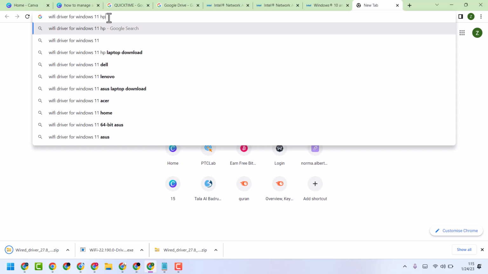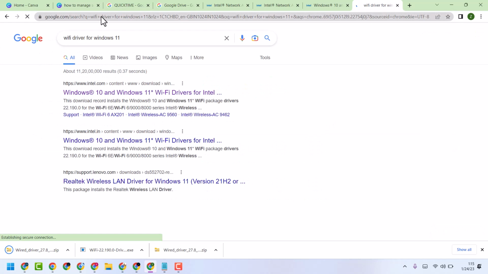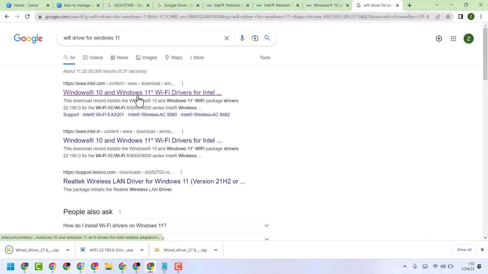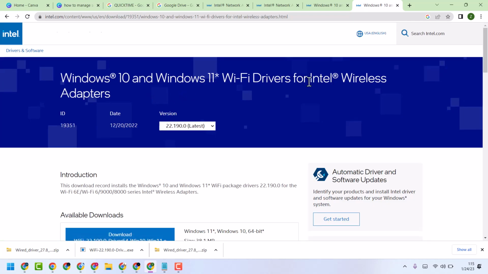Give your company name HP, Dell or similar, and here click on this first link Windows 10 and Windows 11 Wi-Fi driver for Intel. Similarly, you can search for another company, Intel or something else.